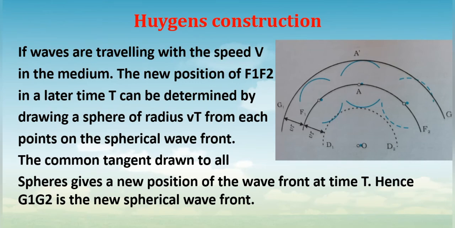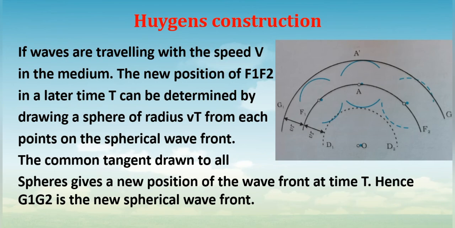He said that for the propagation of waves, there is a medium. He imagined a hypothetical medium called ether, and in this medium these waves travel with the speed v. So see, f1 f2 is one spherical wavefront at time t is equal to 0.